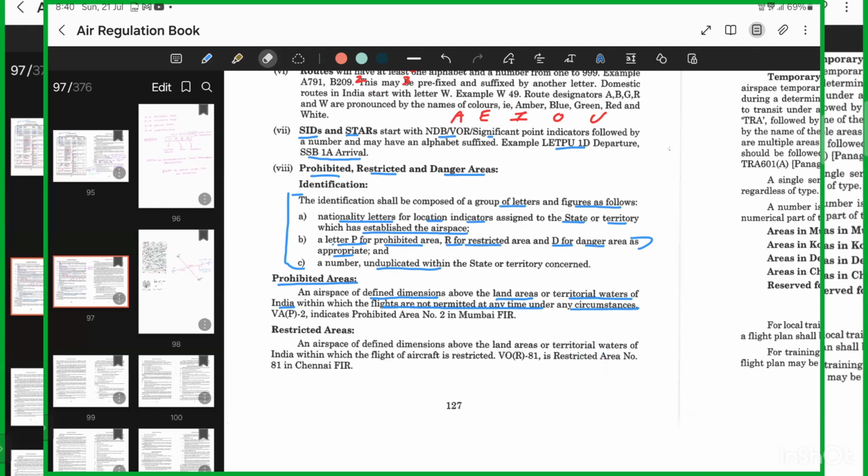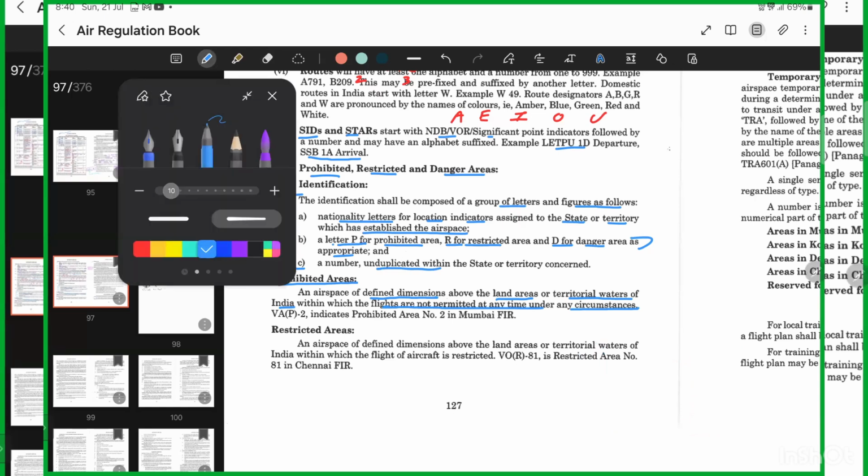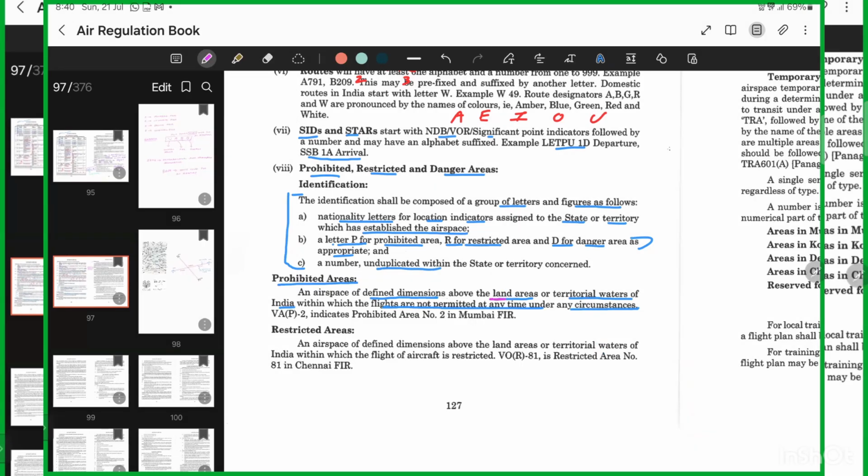So write down: prohibited area can be present over land or waters. Flights not permitted at any time under any circumstances. Example: VAP2.